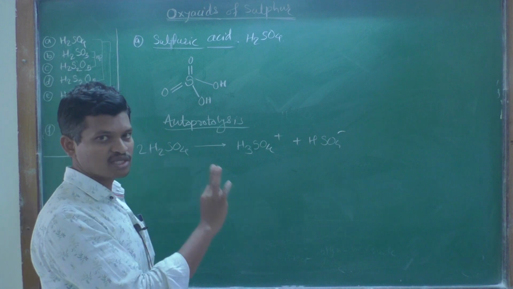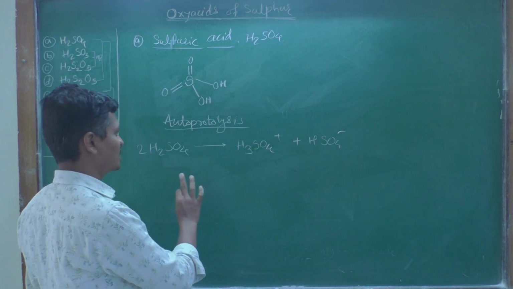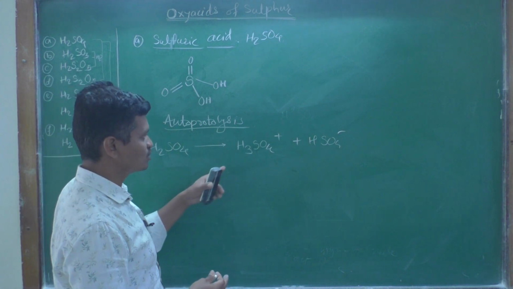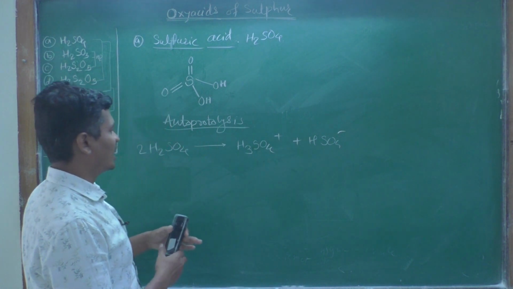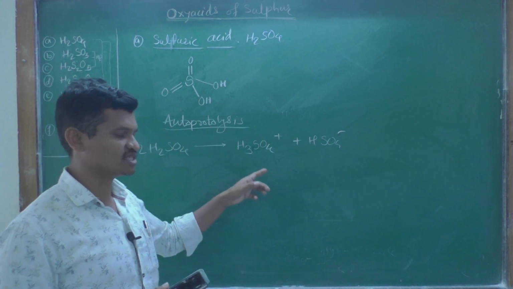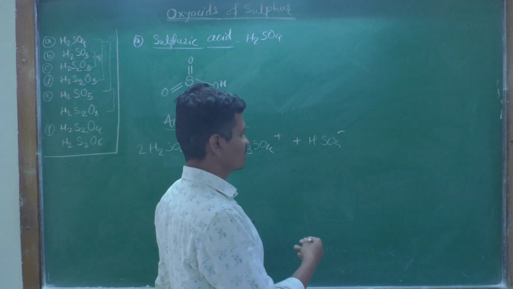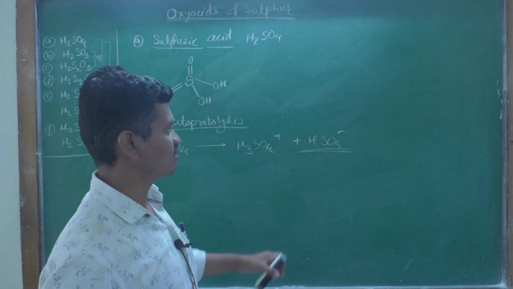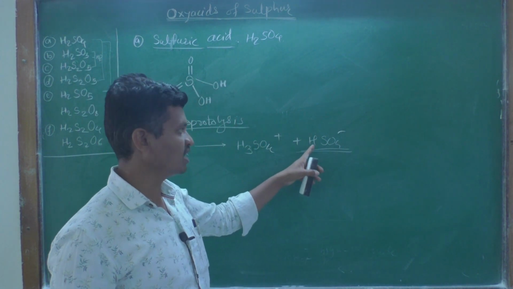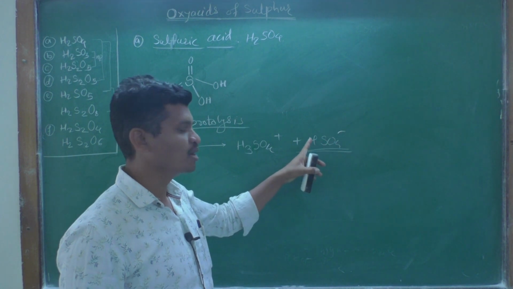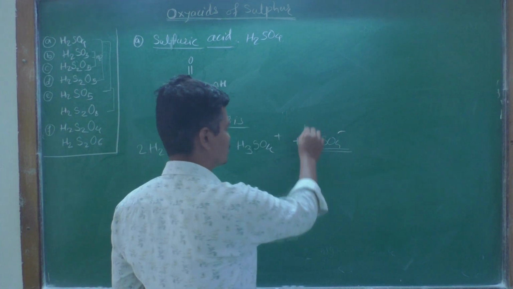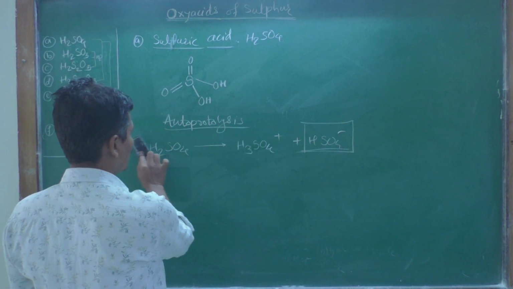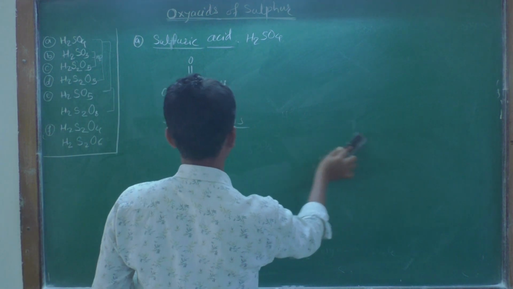So, the total number of hydrogen, sulfur and oxygen atoms is the same on both sides, but this sulfuric acid is getting disproportionated, we can say, into this cation and this anion, okay, and this reaction is called autoprotolysis. This autoprotolysis is important because it is giving the bisulfate ion, the hydrogen sulfate anion. This anion is important in many chemical reactions. So, these are the autoprotolysis products of sulfuric acid.